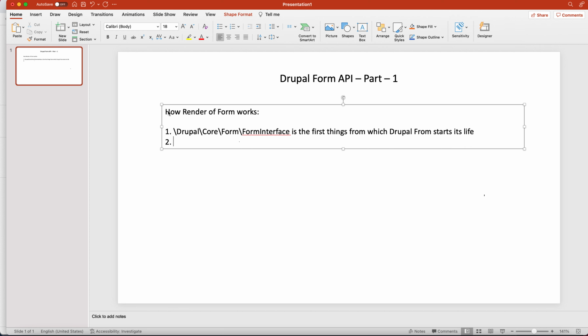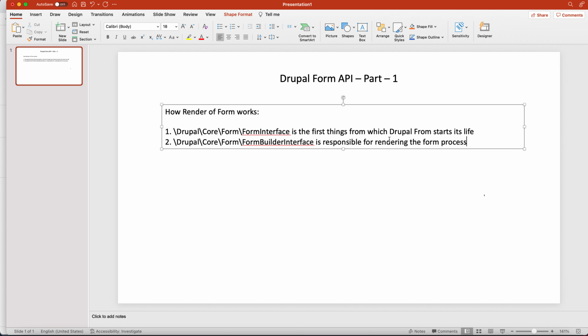Now, these are all things you need to remember or write somewhere. The Drupal core form and form builder interface is responsible for the form rendering process. Okay, so form interface, form builder interface.